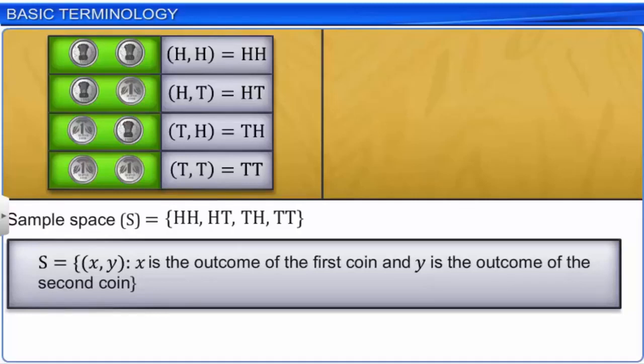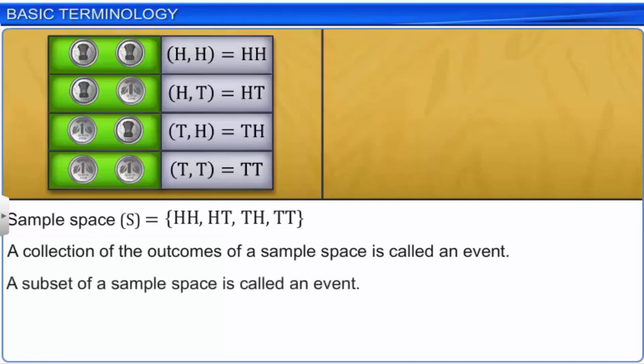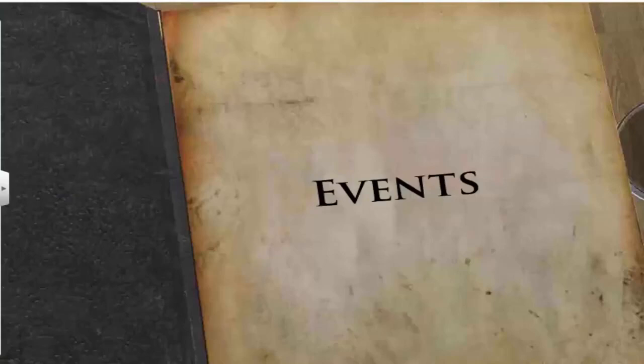A collection of the outcomes of a sample space is called an event. In other words, a subset of a sample space is called an event. In this example, some of the events are shown. In this module, you will learn about the different types of events in probability.